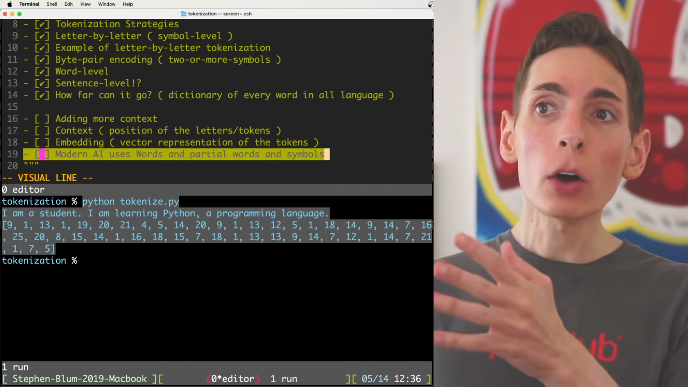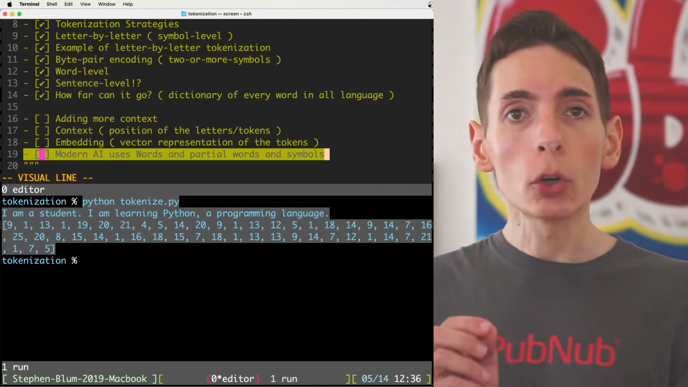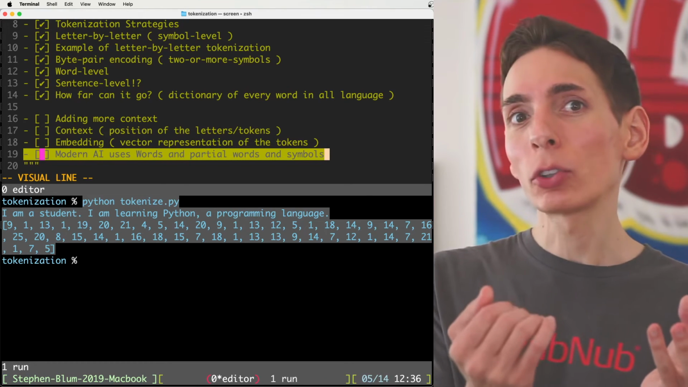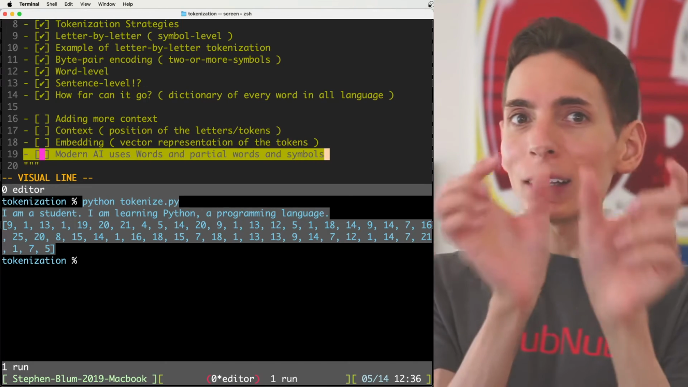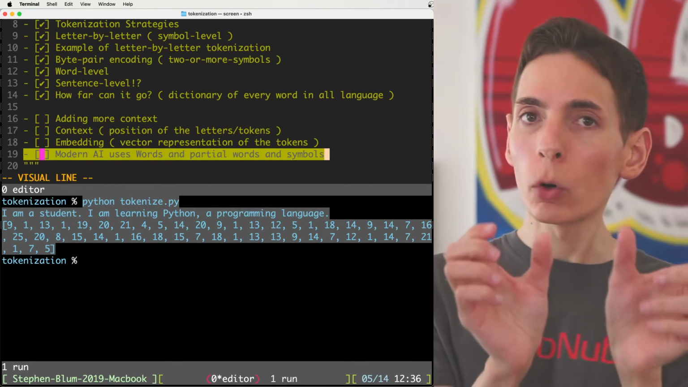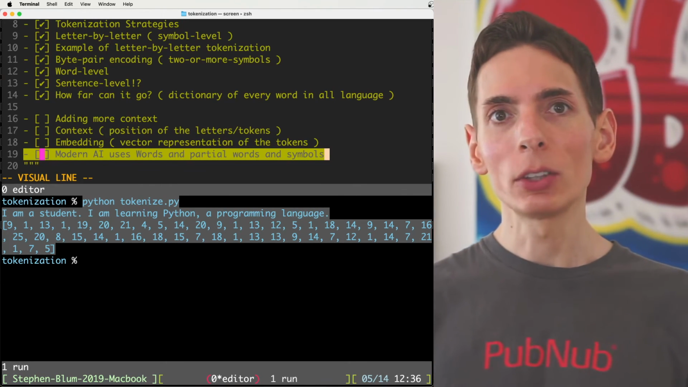And the most modern AIs today use a combination of all these things. They'll use word level tokenization in addition to letter level tokenization, prioritizing the word level first, and if it can't find a token position for a word, it will go down to potentially byte pair and then down to letter, right? It's single letter.